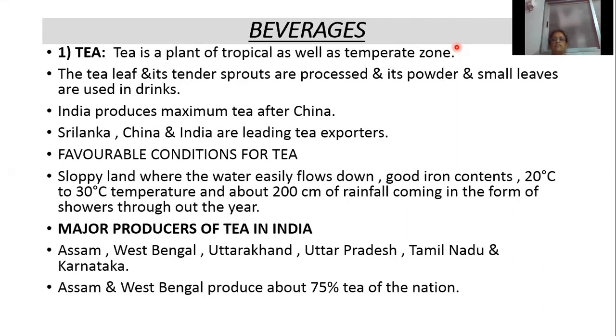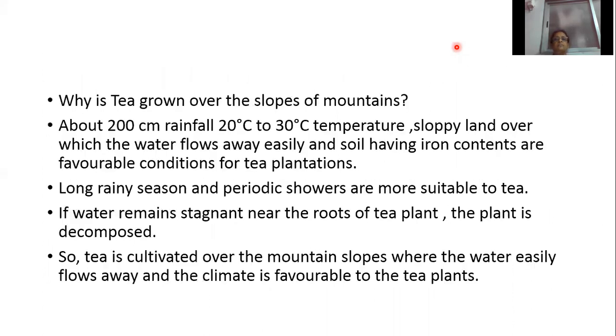Which state ranks first in the production of tea? Assam. The second one is West Bengal. Assam and West Bengal produce about 75% of the tea of the nation. Three-fourths of the tea is produced in Assam and West Bengal.